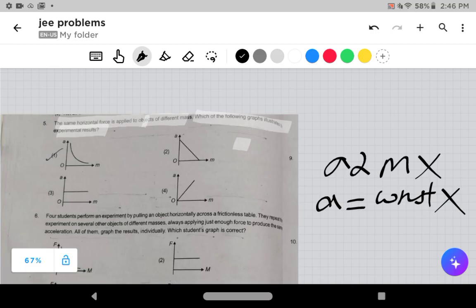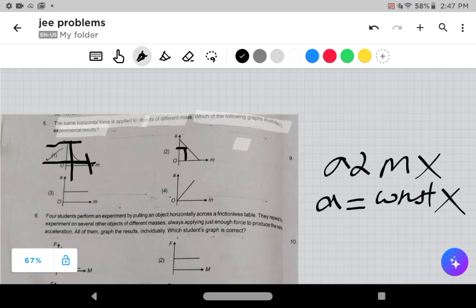That is the same, right? So if you want to make this clear, just pick some point. You take this point and make a line like this. See, it is also the same. When mass is increasing, the graph is decreasing. But see this graph: when mass is higher, the acceleration is low. When the acceleration is higher, the mass is low. So option A is the correct answer for this question.